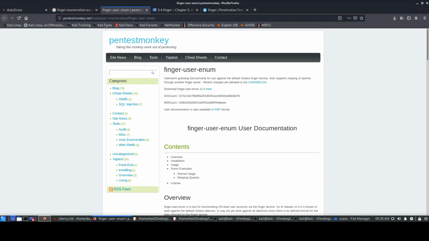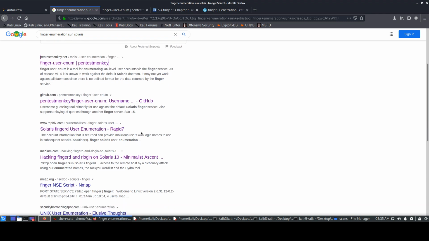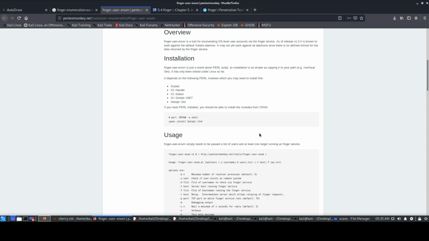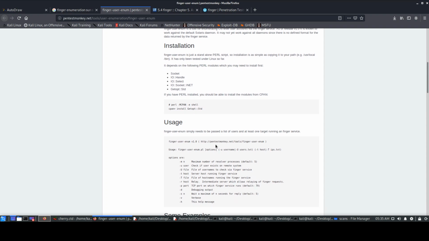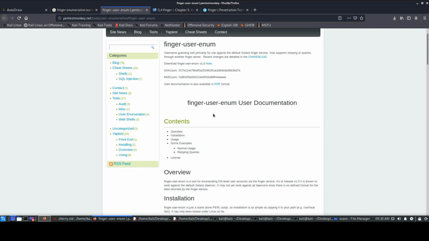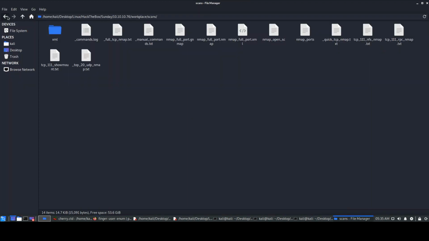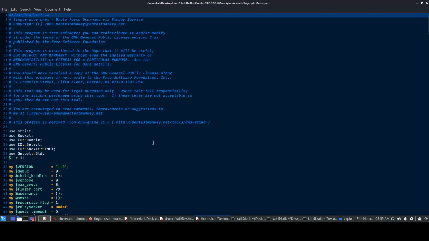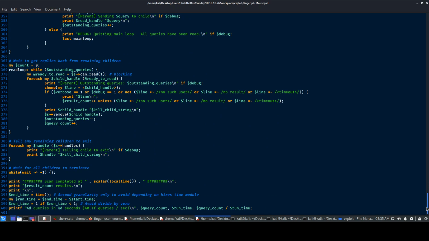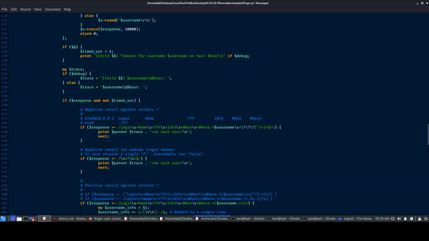Okay, this is the first thing which came up over here, and there are a few more scripts, I guess, user created. So I'll just use this because it worked out for me very well, and it says you have to have this particular tool. So we have to probably try and use it. Probably usage is mentioned over here. You can try and download it over here, I guess, and I've already downloaded it. So let's just go and run the scan. Well, let's just see the code inside, and I don't think you have to change anything because obviously it's meant for user enumeration. So let's just take that and try and run it.